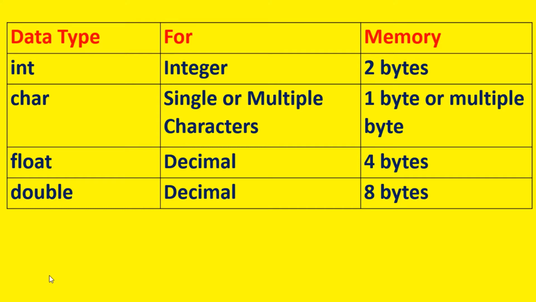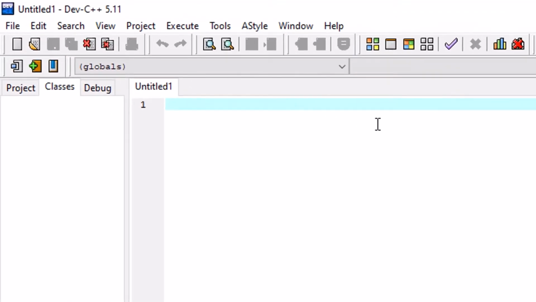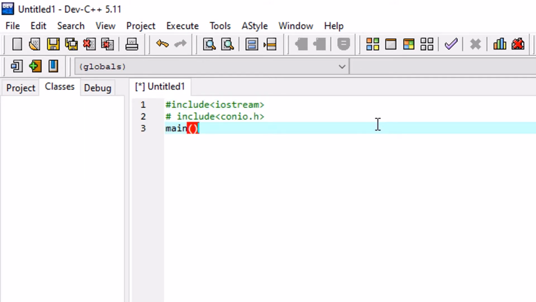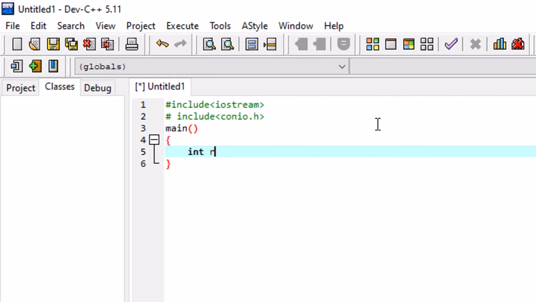When we think about the practicals, that means how we can represent the data, we are doing a simple program. For example, we have to start with the header file, then we will use all these data types. We will take an integer data type for the roll number, and marks for float.